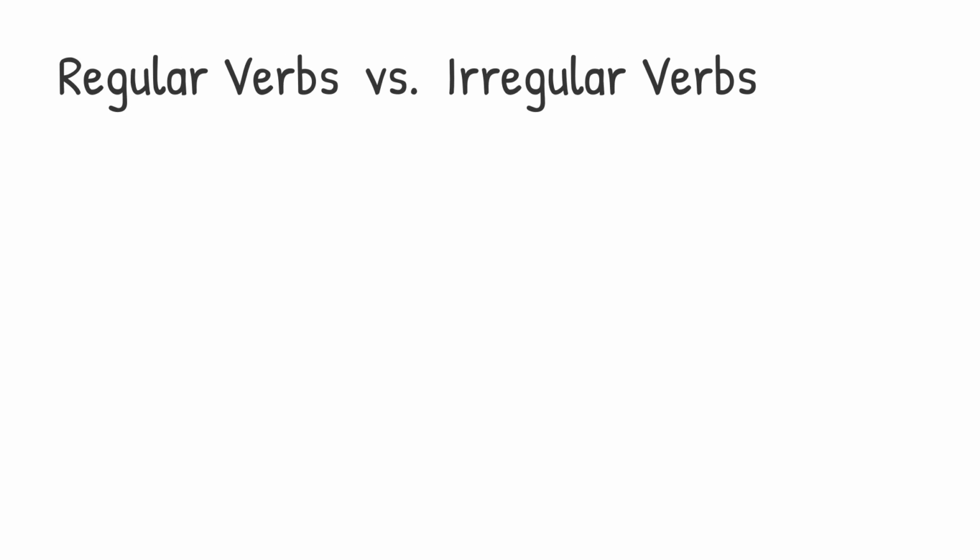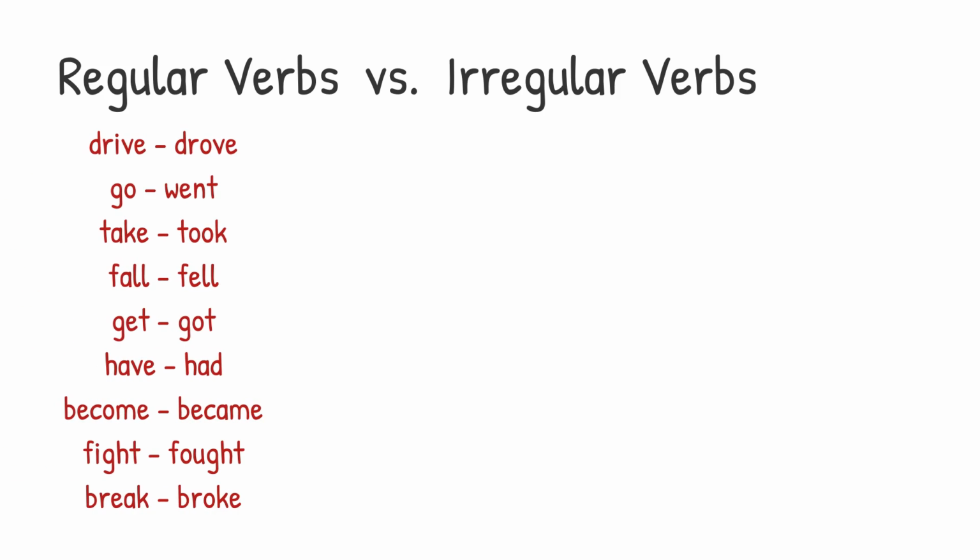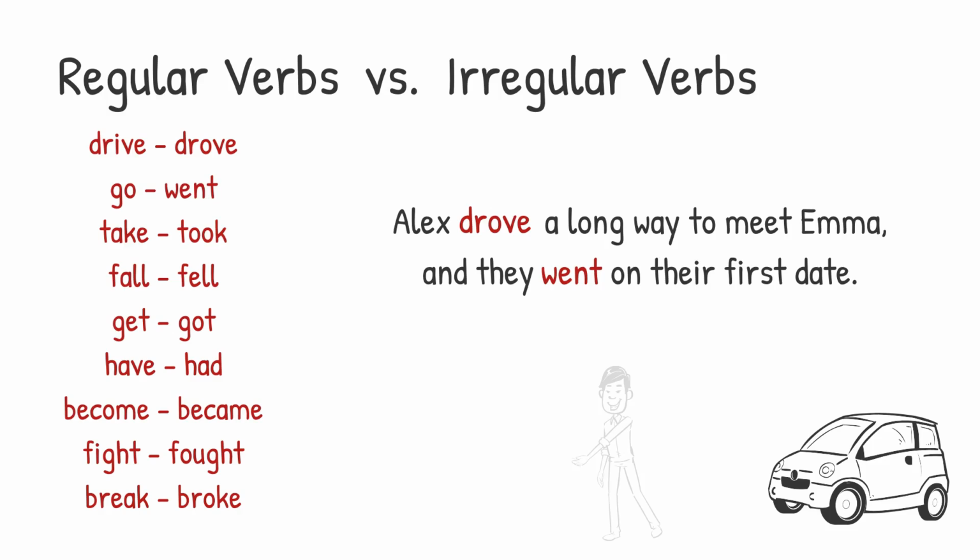These verbs are called regular verbs. They follow a rule to change into the simple past. However, some verbs don't follow any rules. These verbs are called irregular verbs. For example, drive becomes drove, go, went, take, took, fall, fell, get, got, have, had, become, became, fight, fought, and break, broke. Alex drove a long way to meet Emma, and they went on their first date.